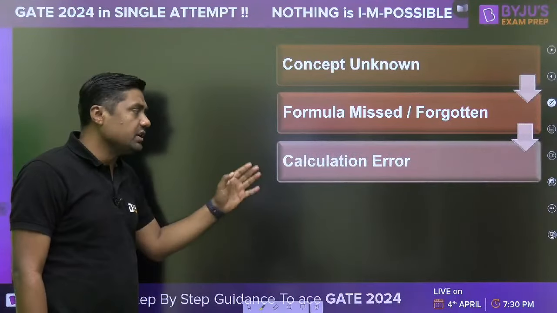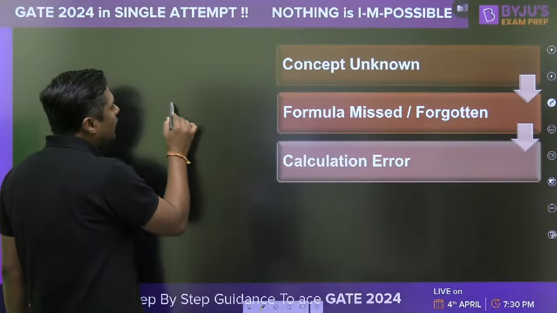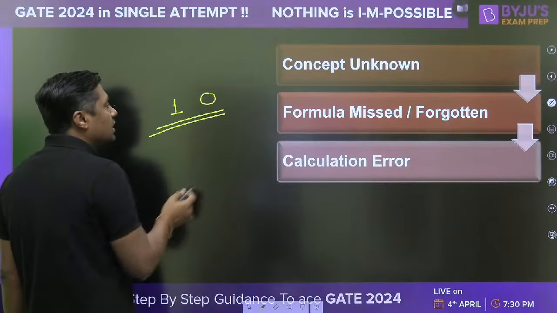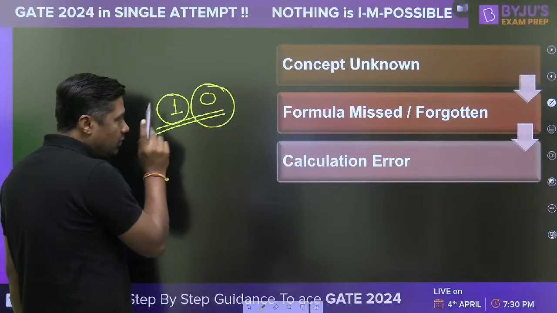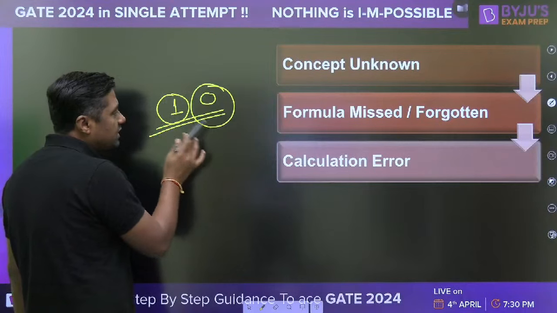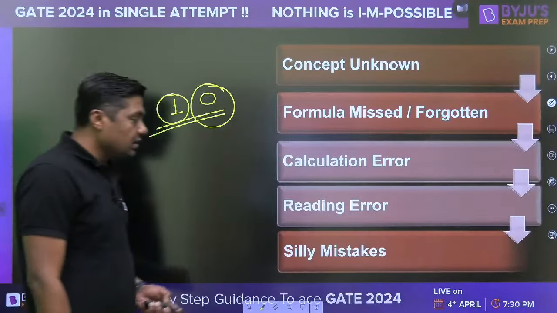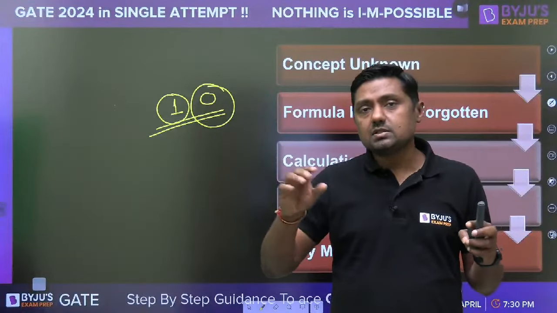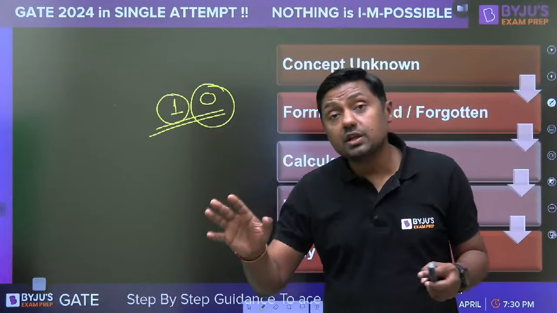Third, calculation error. Sometimes in digital we make calculation errors, such as finding the number of ones or the number of zeros in a particular representation. So we simply make silly mistakes. When we are solving the question paper, you will get the idea which type of calculation error we are making. Reading error. Sometimes we simply make mistakes. What is the instruction? First instruction, read the question carefully.